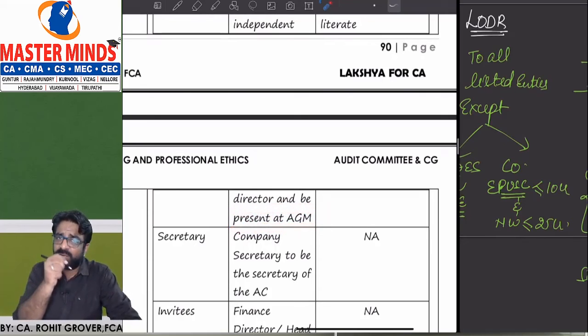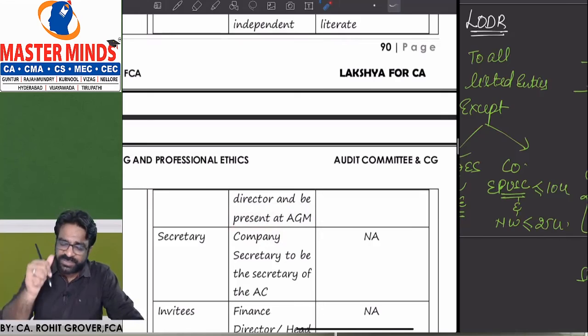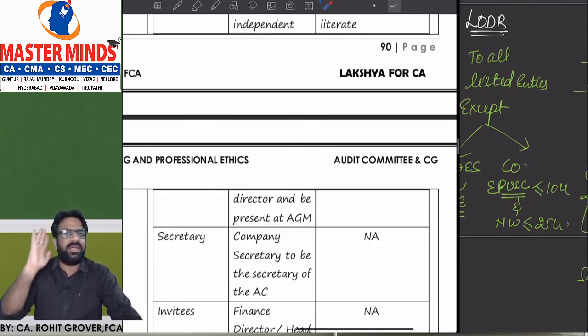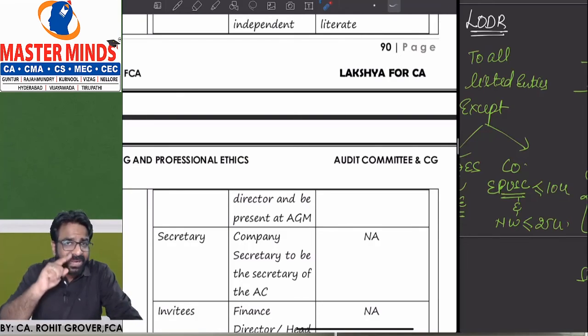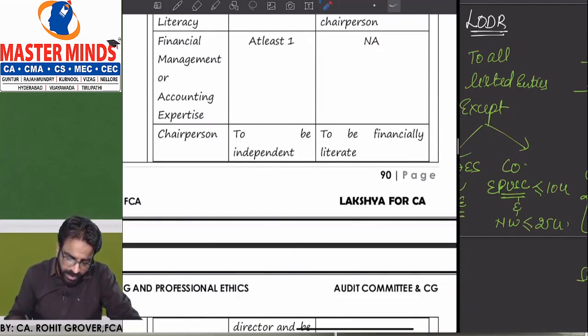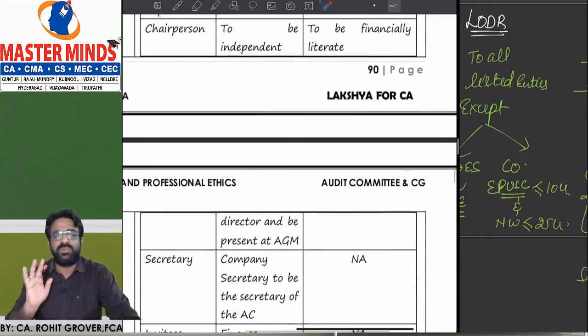That independent director who is chairing the audit committee as per LODR, it means first of all, we understood who can chair the LODR audit committee. Only an independent director can chair it. And being the chairperson of the audit committee of a listed company under LODR, you have to be present in the AGM. But here, the person to be financially literate, that is more than enough.